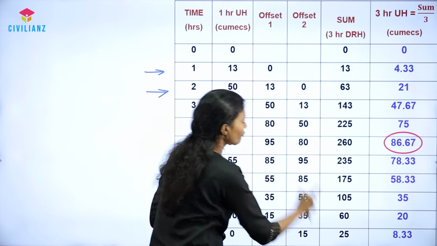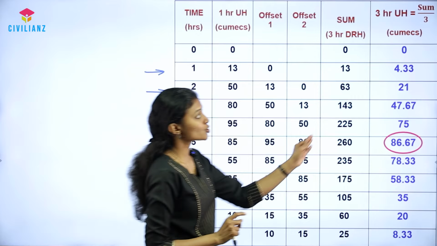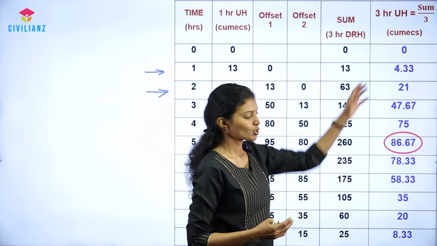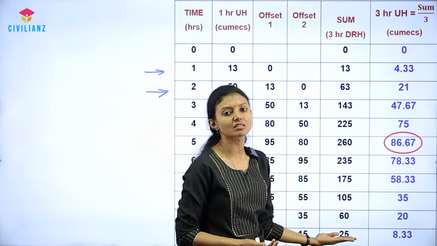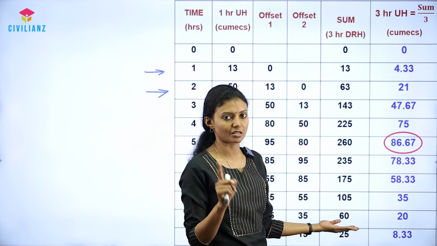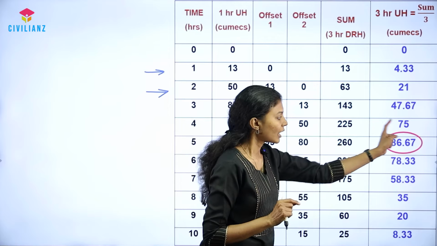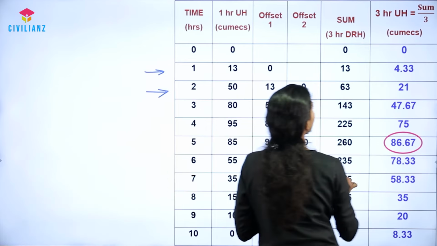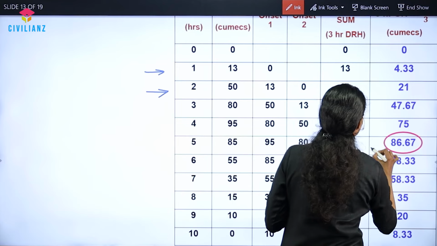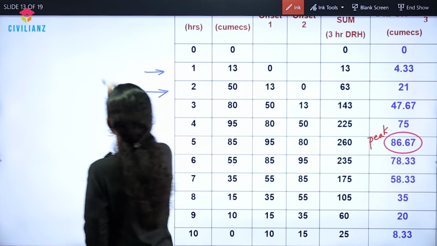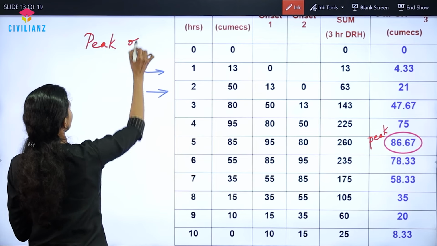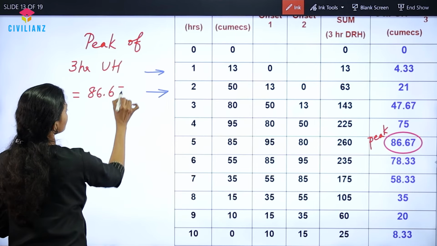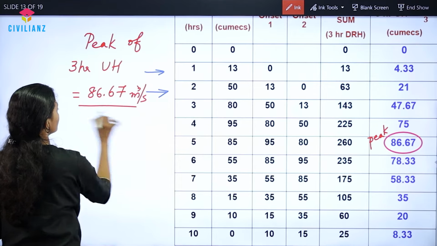So this is the sum of these 3 unit hydrographs, and to obtain the 3 hour unit hydrograph, we have to divide this sum by 3. So I am dividing these values by 3 centimeter so as to obtain the values of 1 centimeter, which is basically unit hydrograph. And I get the peak value as 86.67. That is the answer. So this is the peak value. And so this is our answer. The peak of 3-hour UH is obtained as approximately 86.67 meter cube per second.